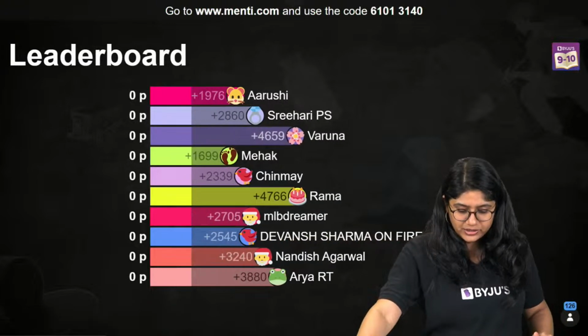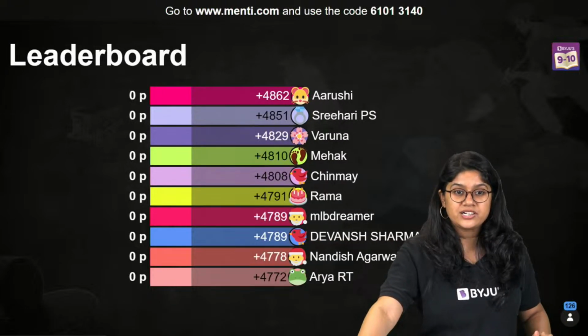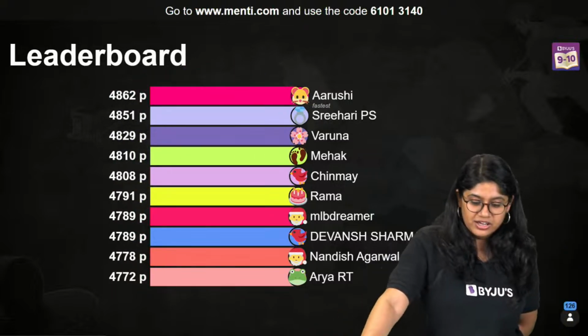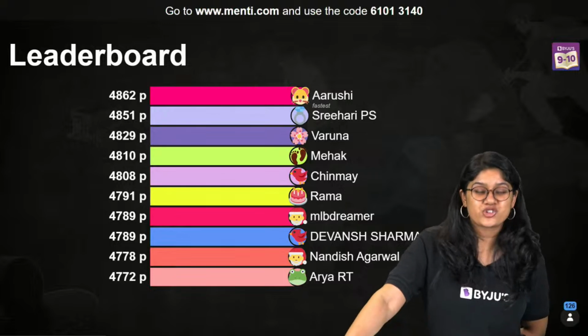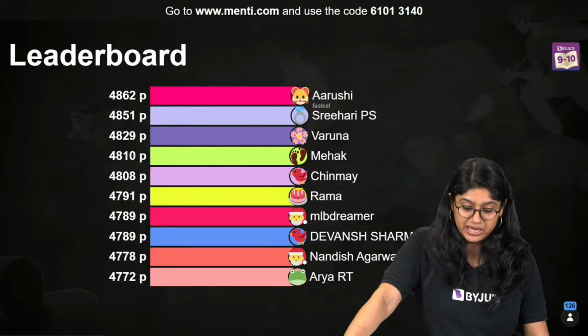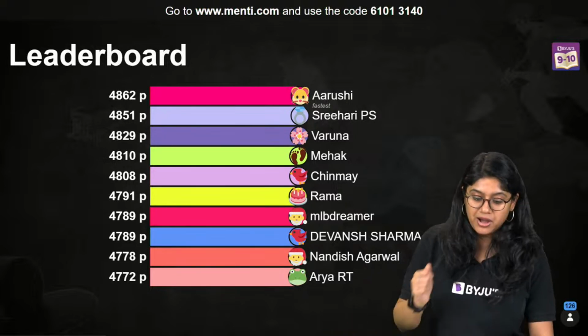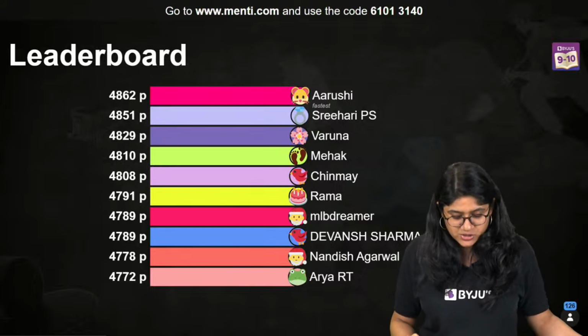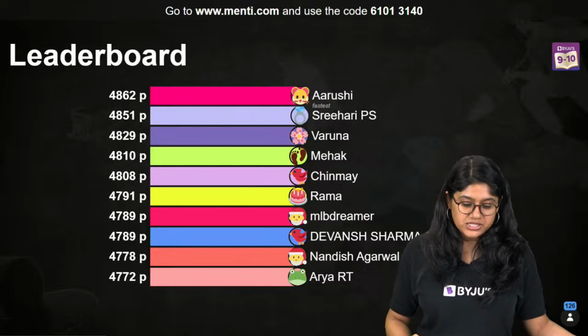Here we go everyone. To the leaderboard. Here we have fastest is Arushi. Then we have Srihari. We have Varuna. We have Mehak. We have Chinmay. We have Rama. MLB Dreamer, we have Devan. Sharma on Fire, we have Nandish Agrawal, and we have Aryan RT.